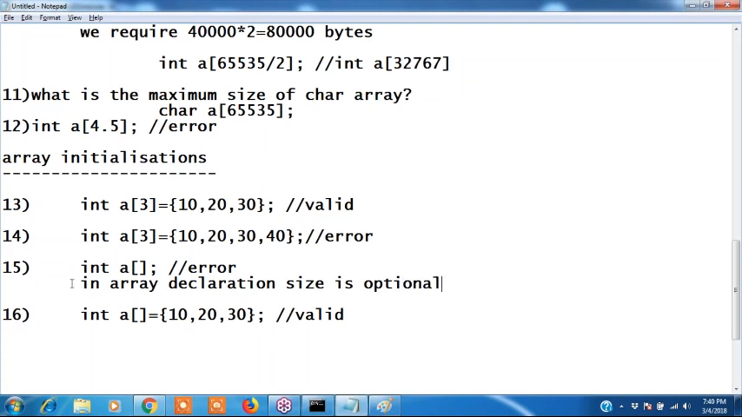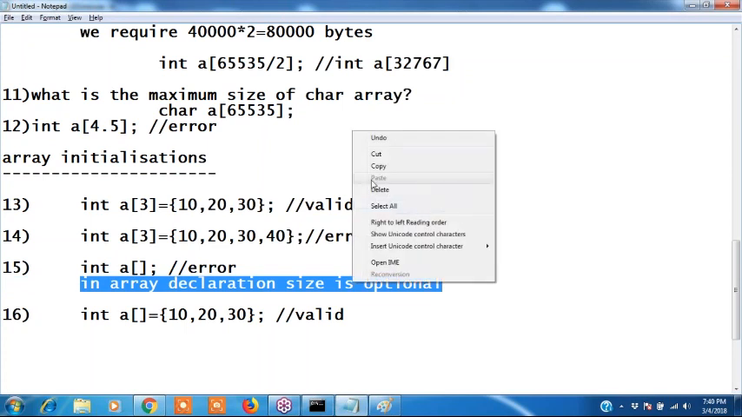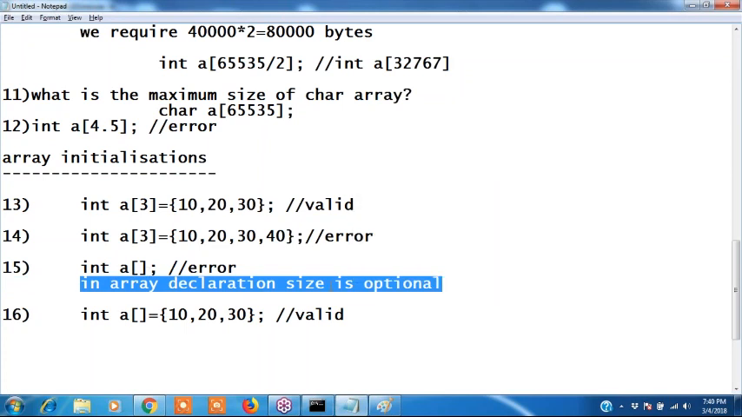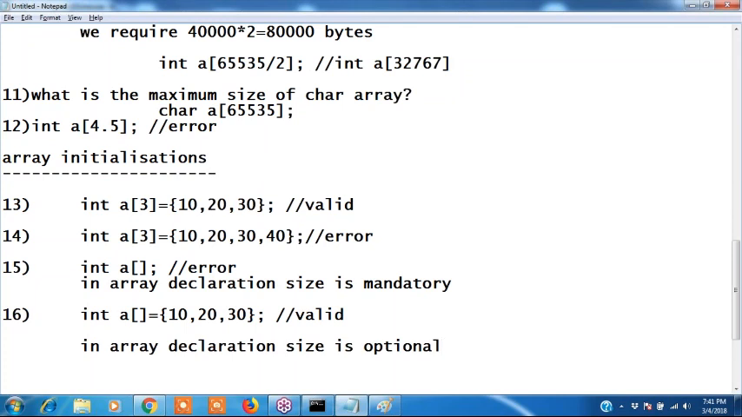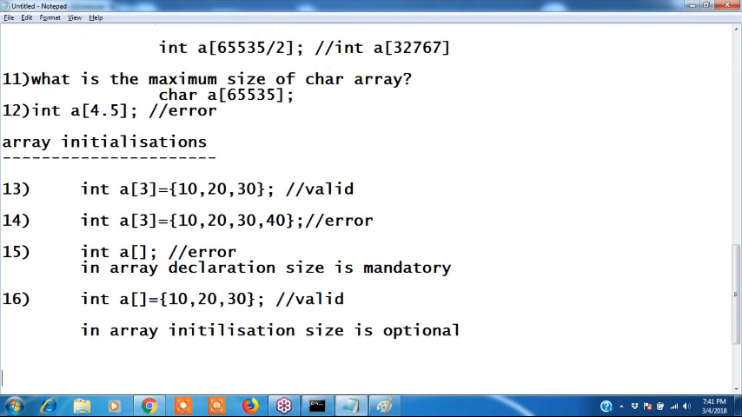But in array declaration, size is mandatory here. Without specifying a size, you cannot declare. But here, size is optional. In array initialization, size is optional. Okay. Next, 17th one.